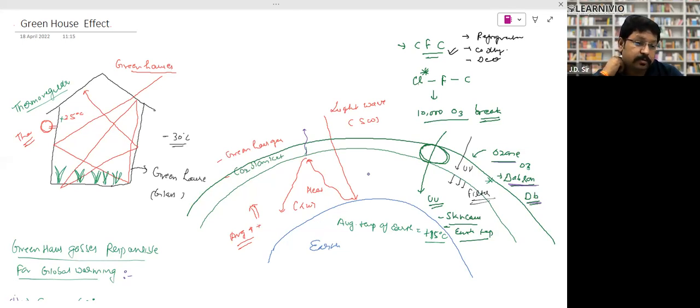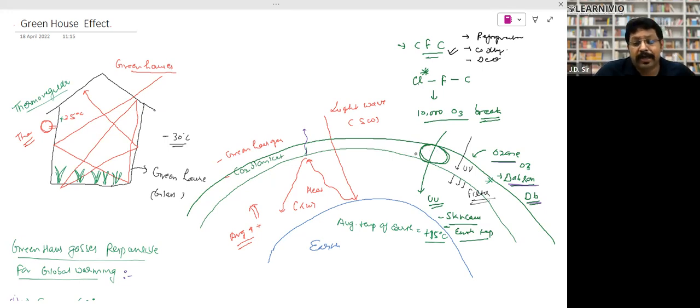and their exhaust emission disturb this layer, because jet planes fly at this layer, and disturb this layer. Now look what is happening.